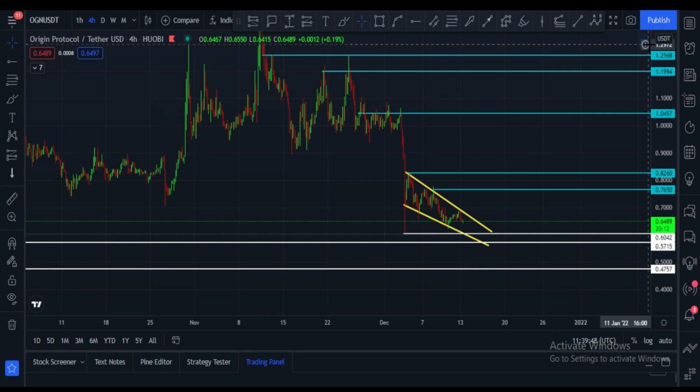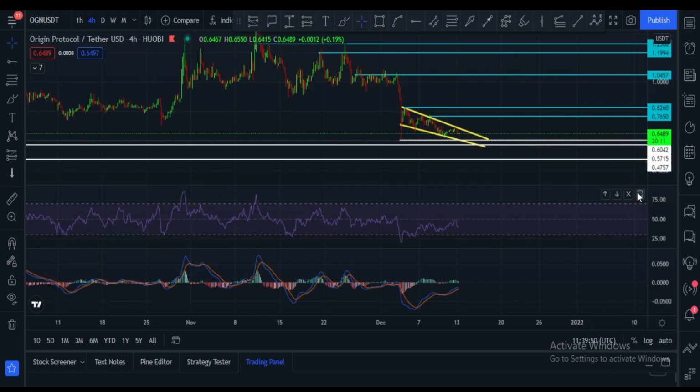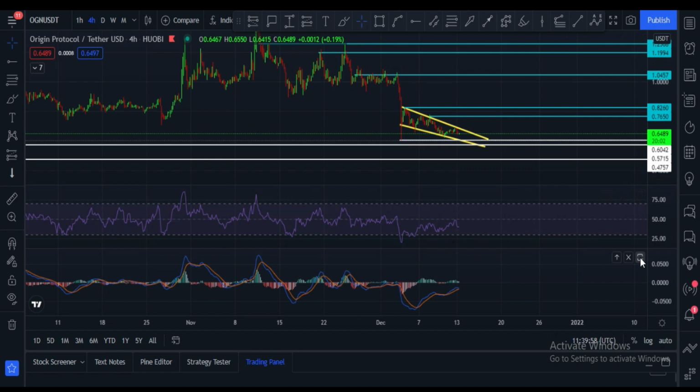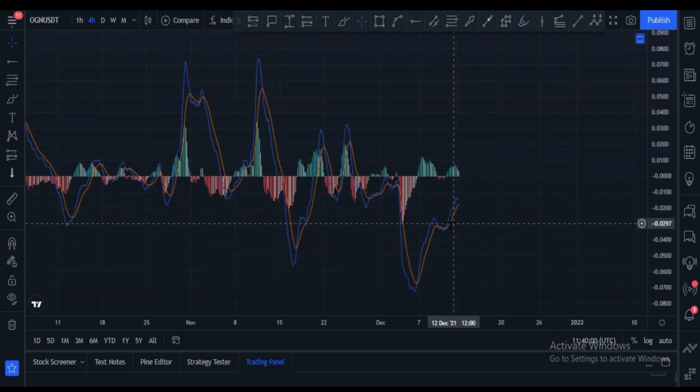Let me please show you some other indicators. First of all, RSI is at 40, it have to cross 50. After that we see a new rally in OGN price. Let me please show you MACD. MACD crossover was towards upside, but now towers are changing their color. Maybe we may see some price drop in OGN price.